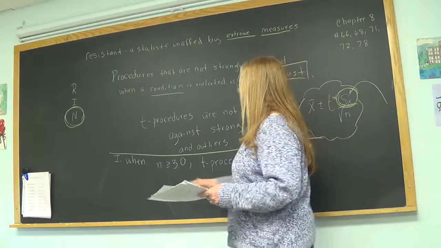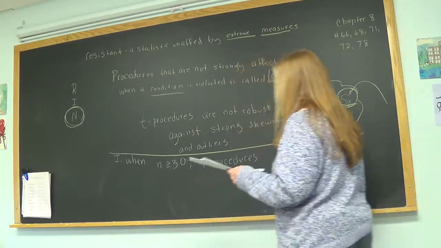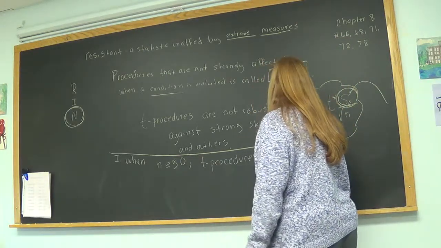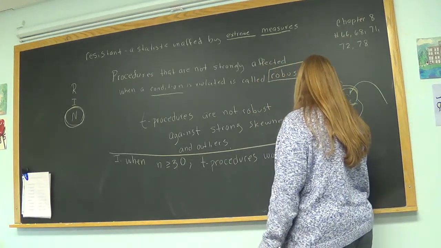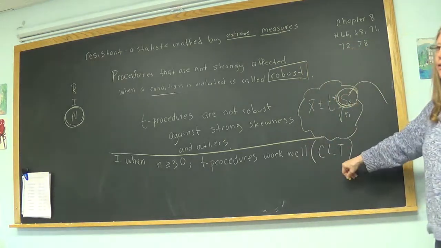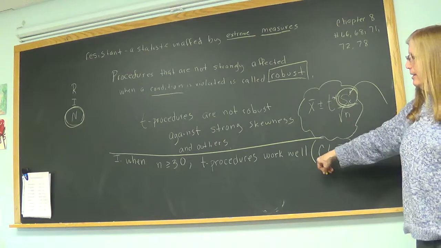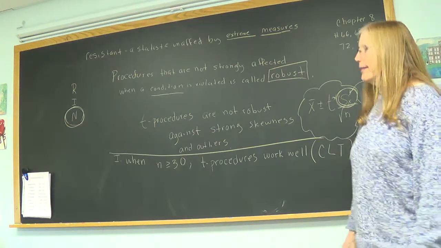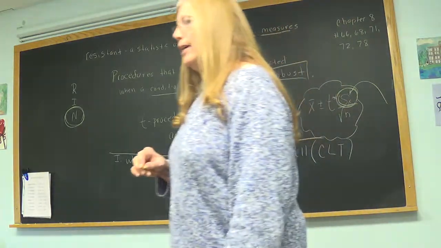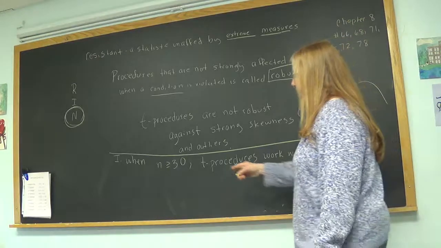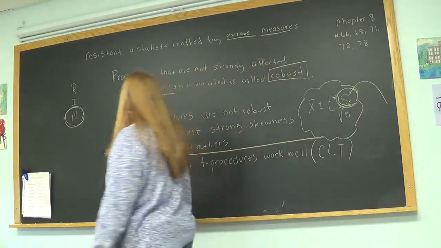So in case 1, when n is greater than or equal to 30, T procedures work well. What was that theorem called? Do you remember? Here are its initials. Central limit theorem. That's the one that told us that for large values of n, the sample would be normal. And we came up with 30 by experimenting.